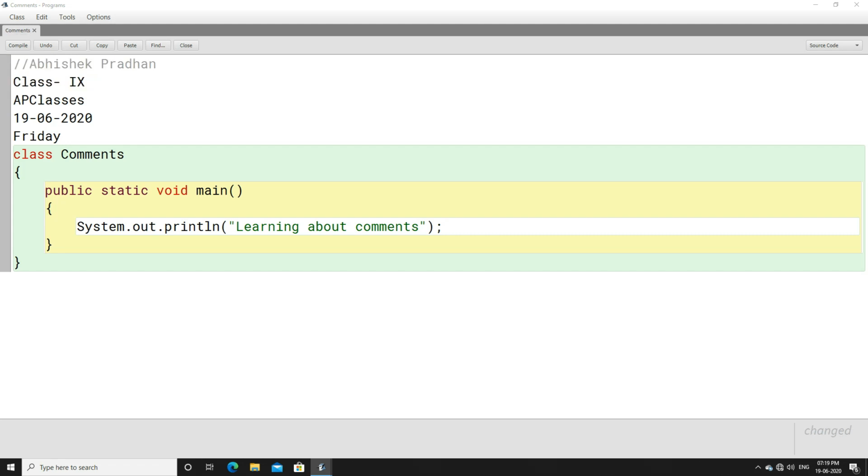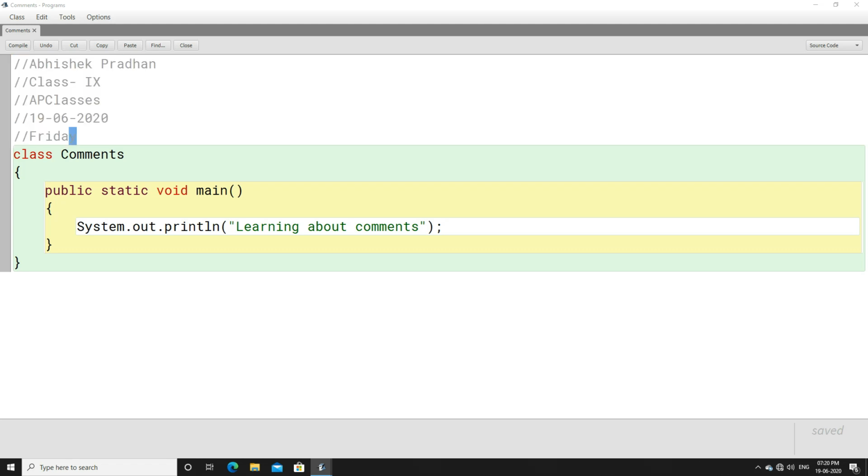So if you want to make it a comment line, what you have to do is put a double forward slash here, right? In each line you have to put a double forward slash. When you put a double forward slash in each line, each line will become a single line comment. These things become single line comments, right?